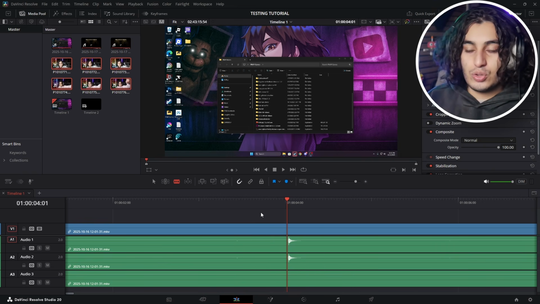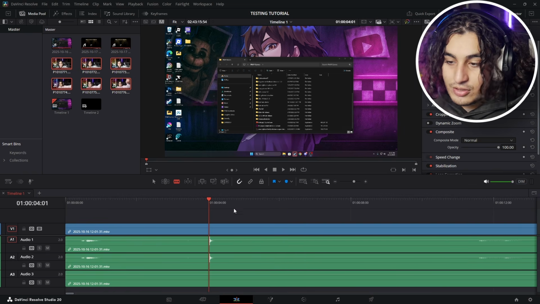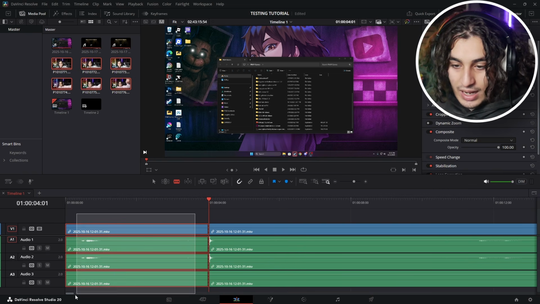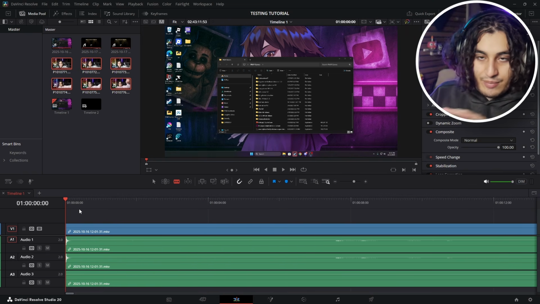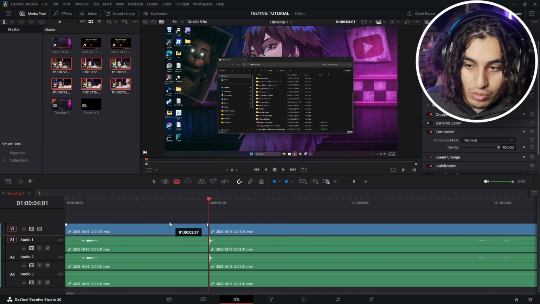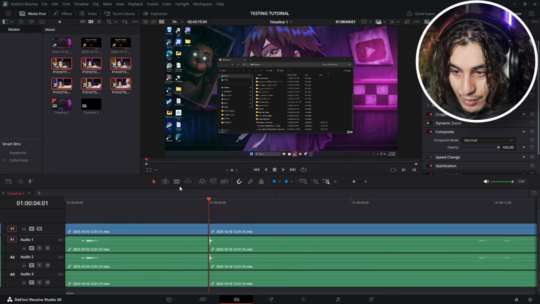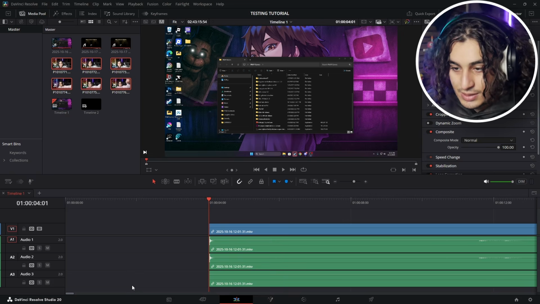Now, I've actually got shortcuts set. You can bind shortcuts. All I have to do is push the 2 key on my keyboard. I highlight this and I push 1, and it deletes it and pushes it back. But for you guys, you're not going to have these shortcuts just yet. So all you have to do is cut it with the razor tool, highlight this, and backspace. We know where the clap is.